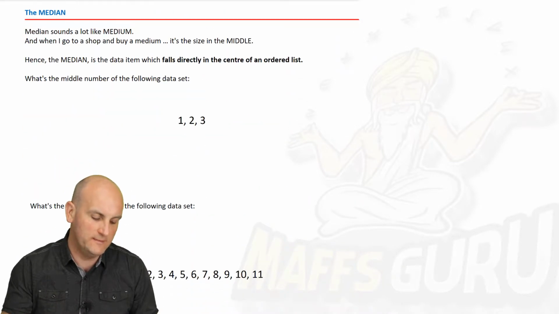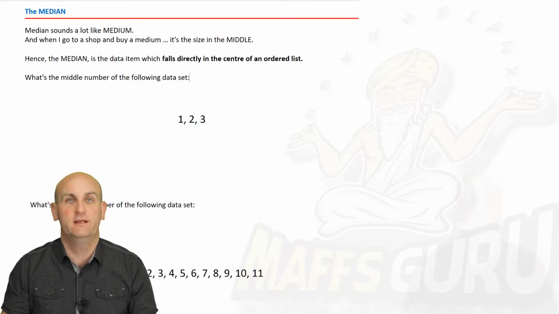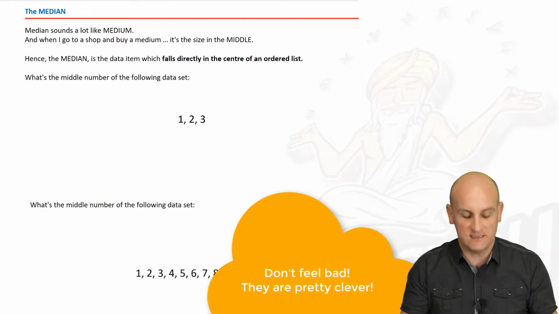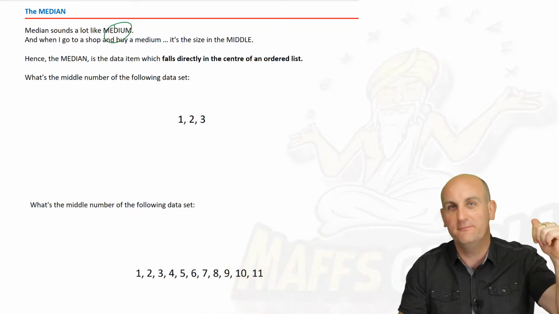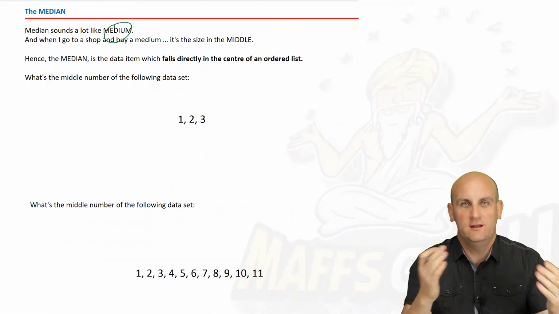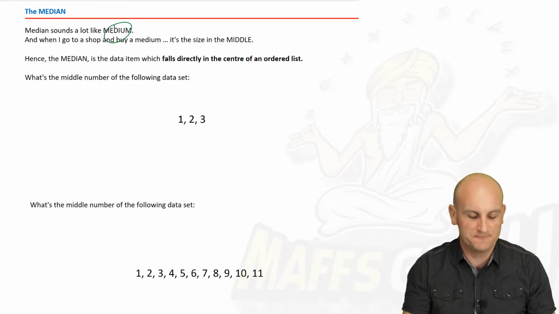Now we have the median, and funnily enough, and I know this sounds really bizarre, I've just taught this to my Year 8 group, okay? And median, as I say here, sounds like medium. Now, if I can, behind me, hopefully there is a clip of the one and only Whoopi Goldberg, who played the medium, fake medium, in Ghost with Patrick Swayze. Now, funny thing was she actually ended up hearing him. Oh, spoiler alert. Now, obviously a medium is some go-between, the middle between the land of the living and the land of the not-so-living.